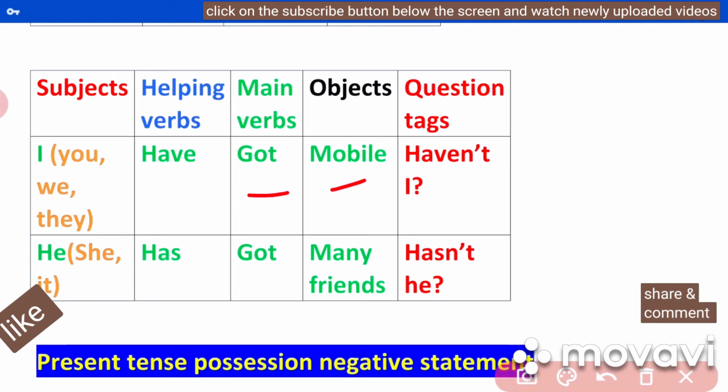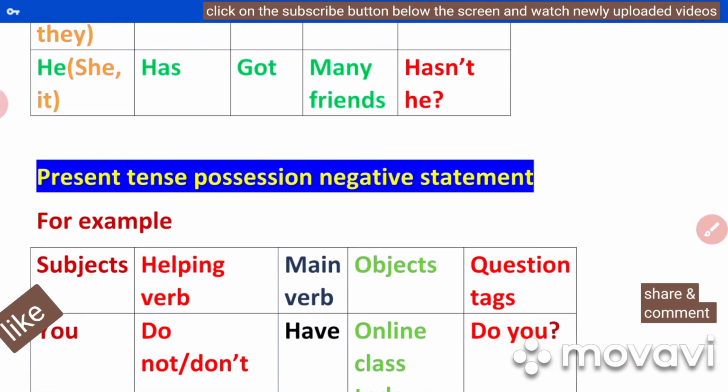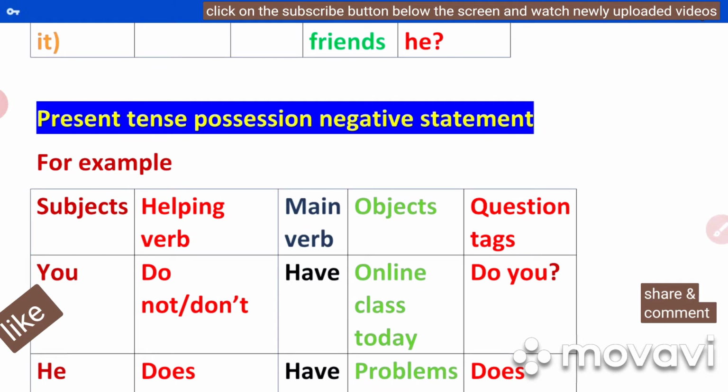Here the next sentence subjects are he, she, it. Take hasn't, has as the helping verb here, because the question tag is completely dependent on the helping verb. See, he has got many friends. He is the subject, has is the helping verb, got is the main verb here, many friends is the object. This is a statement. This statement is positive, so the question tag is negative. He has got many friends, hasn't he? Like that.